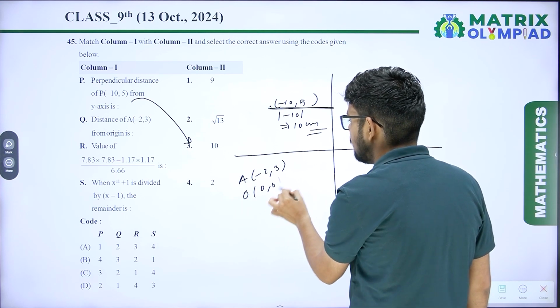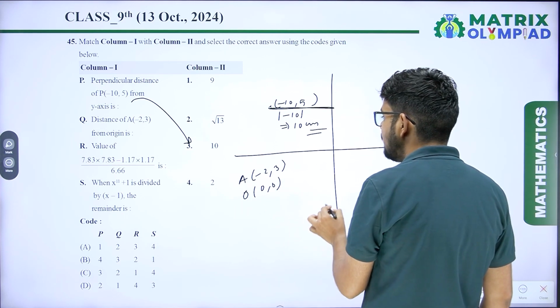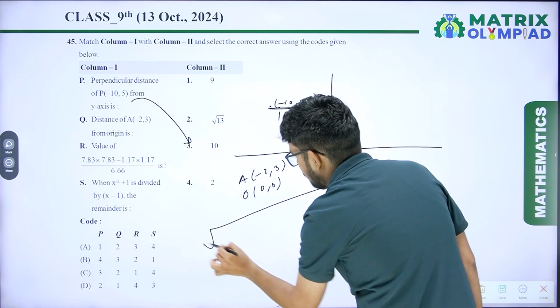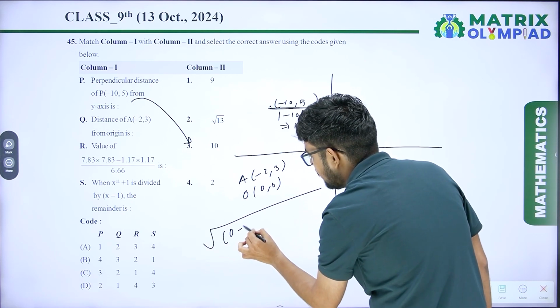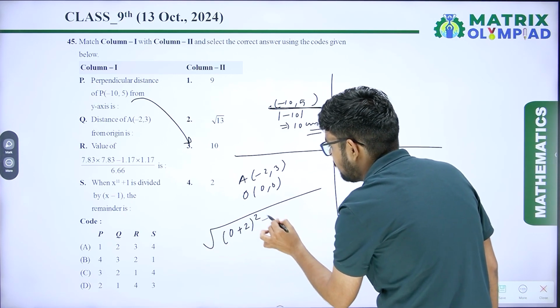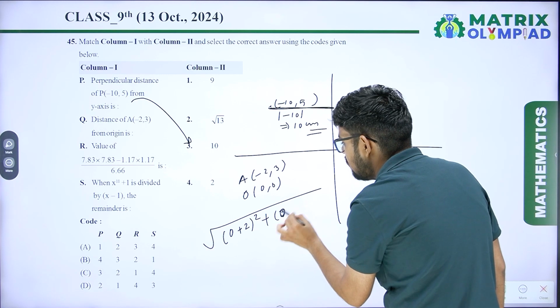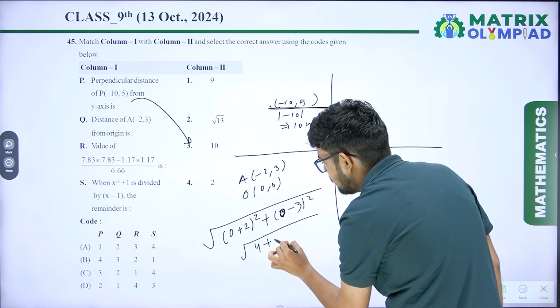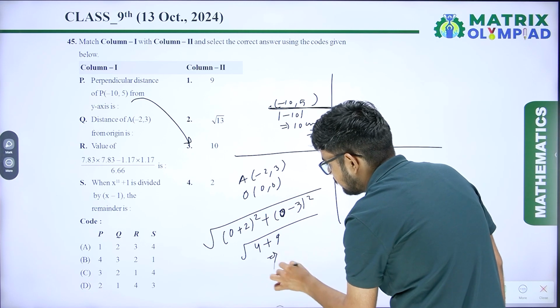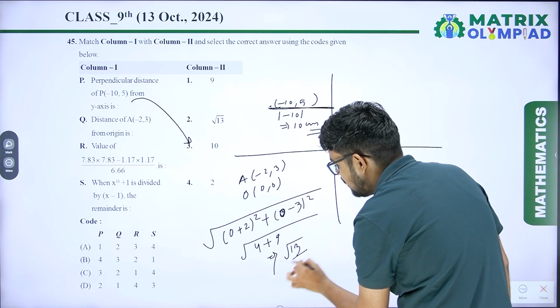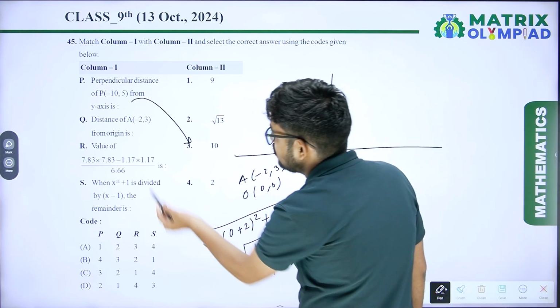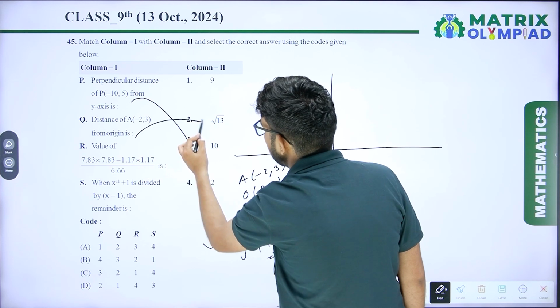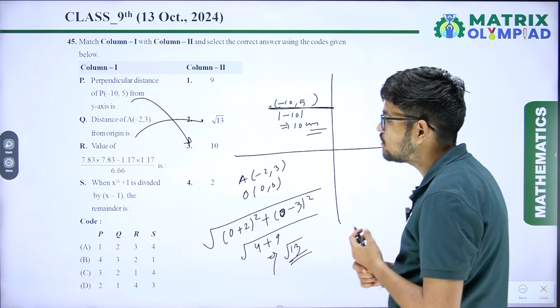Origin means 0, 0. So it will be the square root of 0 minus of minus 2, that is 0 plus 2 squared, plus 0 minus 3 squared, that is 4 plus 9, that is root 13 units. So the distance of minus 2, 3 from origin is root 13. Correct answer is option 2.